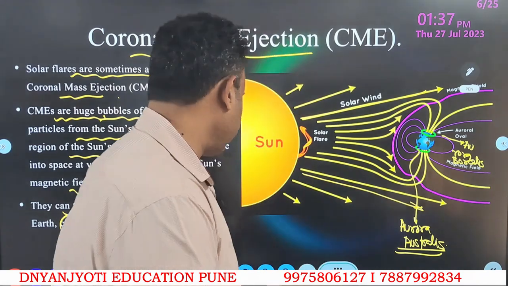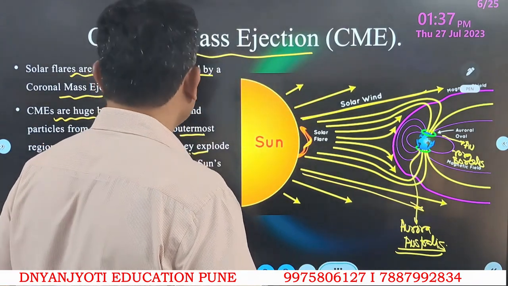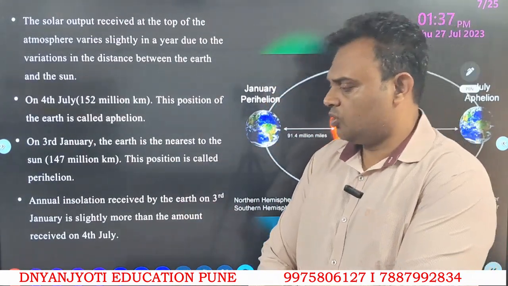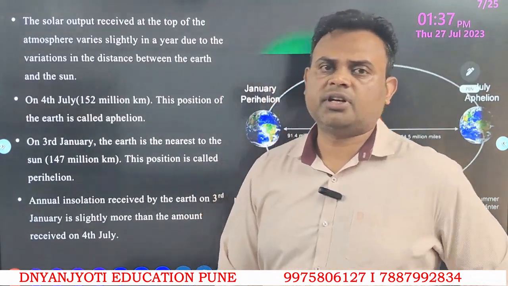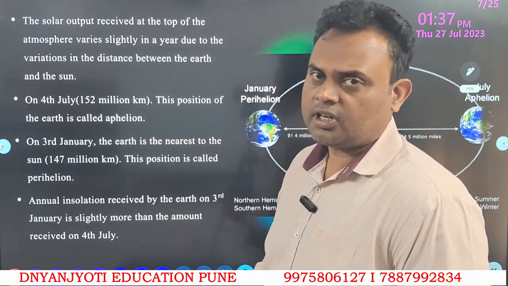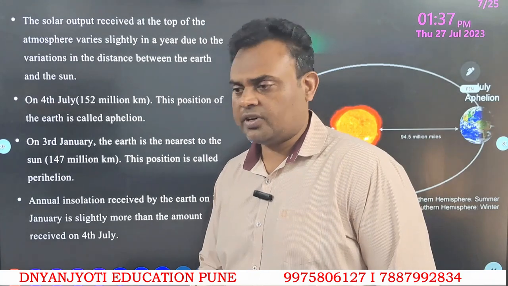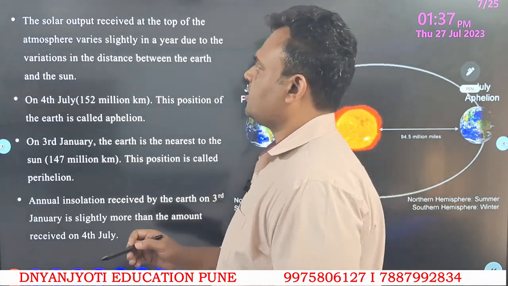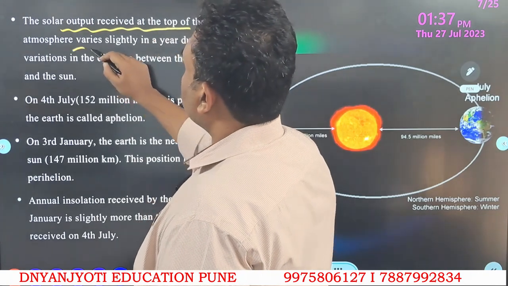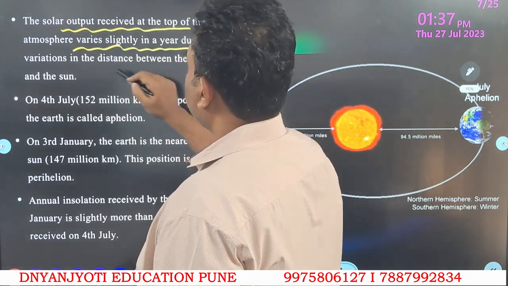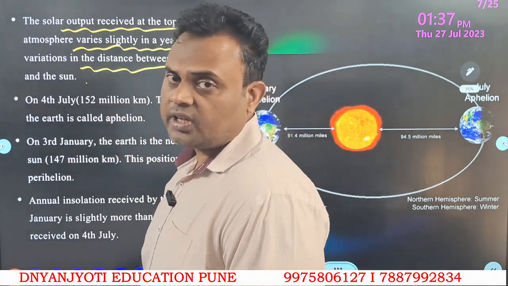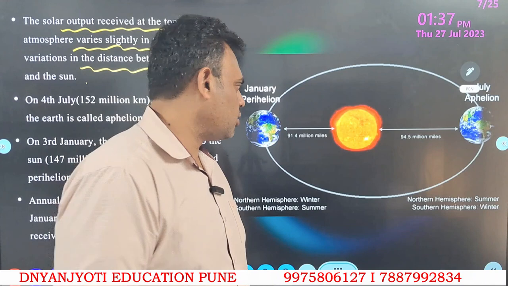Now moving further, the amount of energy received from the sun on the earth definitely varies due to different aspects. Let us understand. The solar output received at the top of the atmosphere varies slightly in a year due to variation in the distance between the earth and the sun. So does the distance vary? Of course the distance is going to vary.